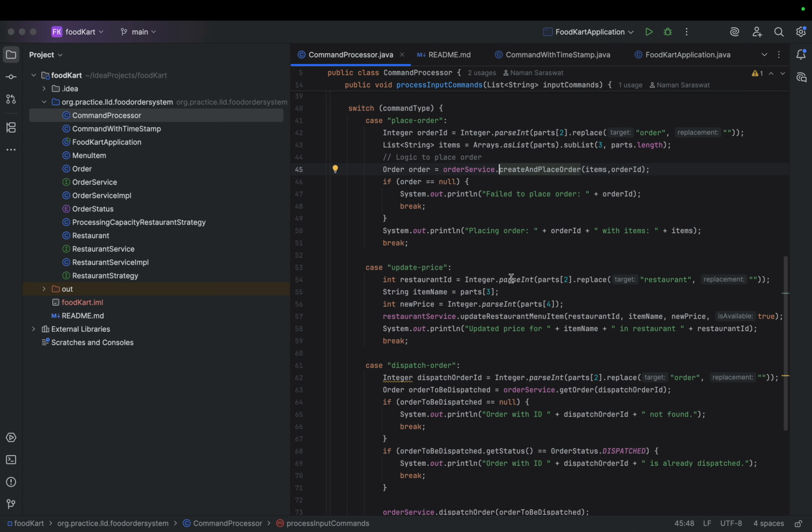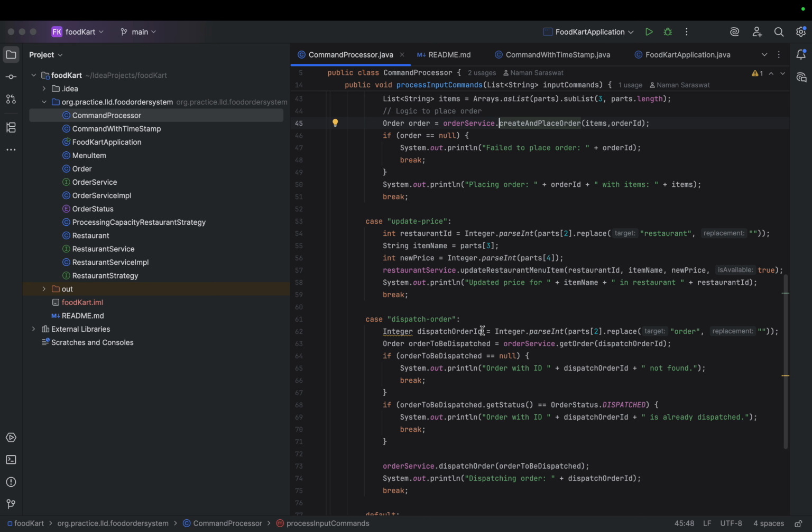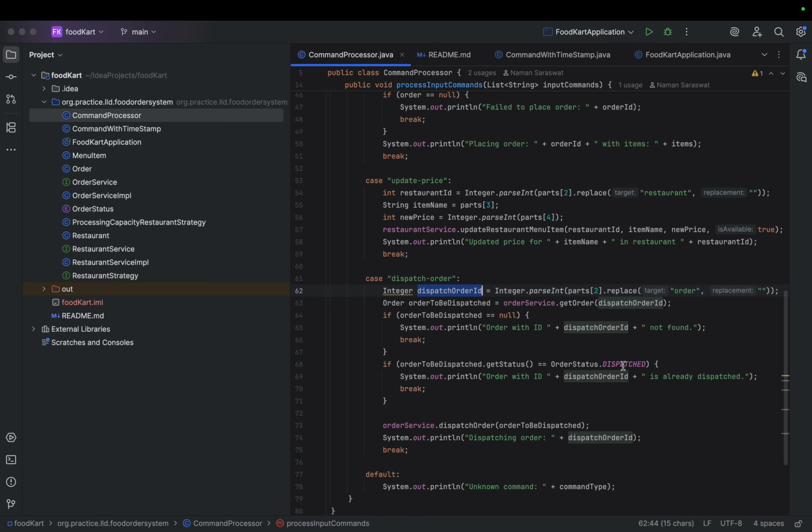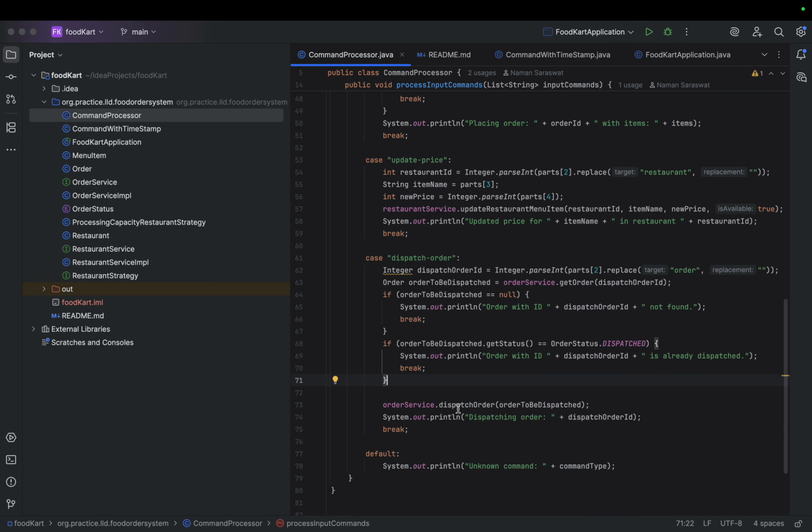Similarly, we will have update price flow, where we are using the restaurant service to update restaurant menu and price. Similarly, we will have dispatch order, and in this we are going to see get orders. We are fetching the order because we are getting the dispatch order ID, so we need to fetch the order first before setting its status as dispatched. If it is already dispatched, then it will not process this. It will throw, print out this line and just break out of this condition. Then we are just dispatching the order.